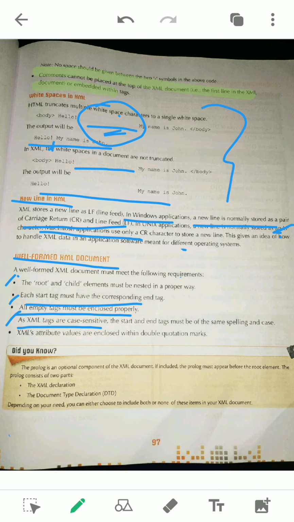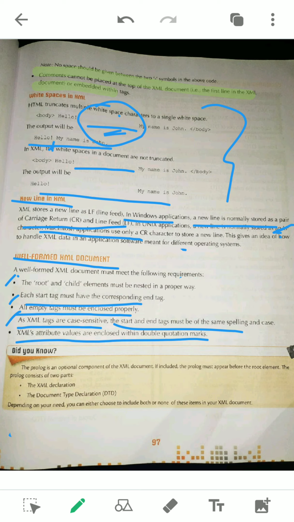Another one, XML tags are case sensitive. Already we have seen that every starting tag must match not only in spelling, you have to see the uppercase and lowercase, everything should be matched between the starting and closing tag. The last one, XML attributes must be in double quotes. That one also we got.